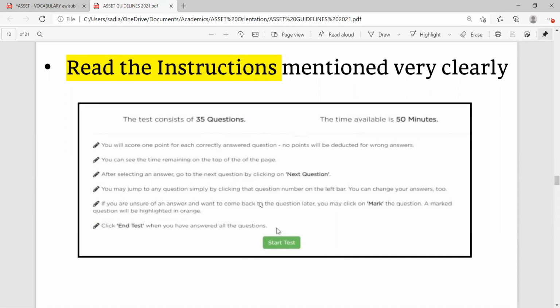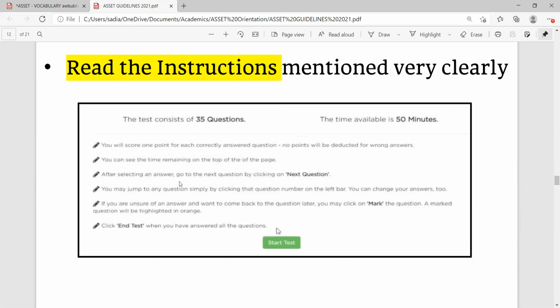Do not skip this and just go on clicking start test. You need to read this carefully. You will score 1 point for each correctly answered question; no points will be deducted for wrong answers. You can see the time remaining on the top of the page.